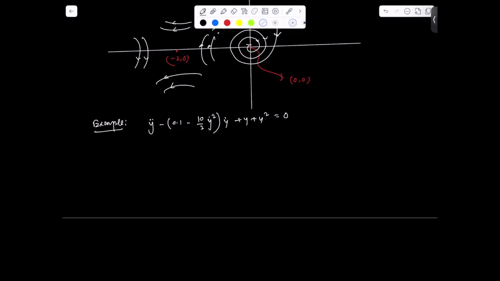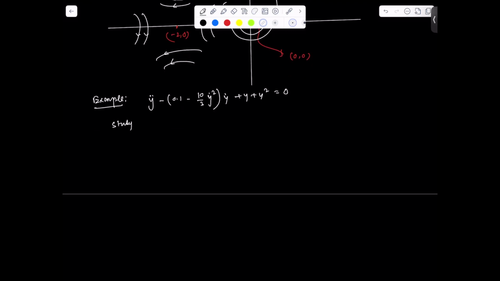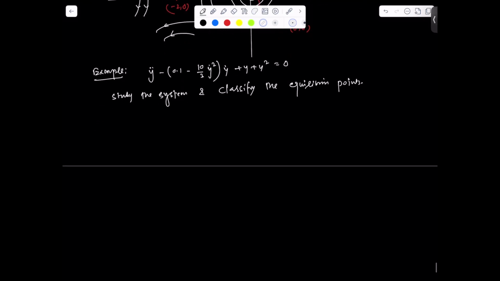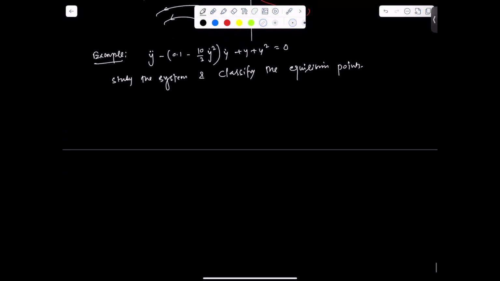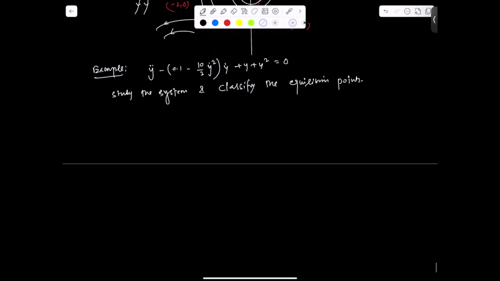So here, study the system and classify the equilibrium points. First, let's find the equilibrium point. For that, since it is a second order system, we have to come up with two first order ODEs. So the solution, I'm just taking some step jumps.